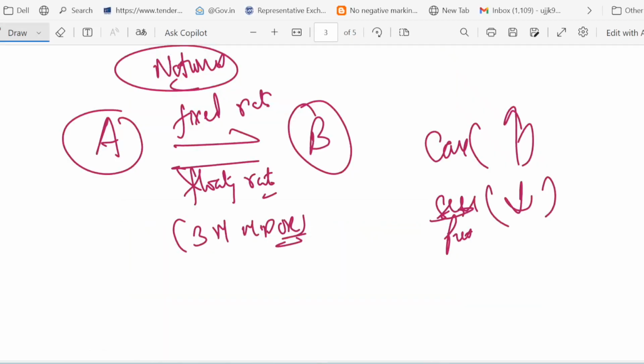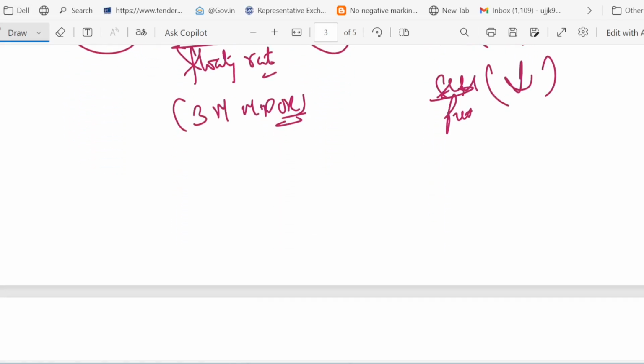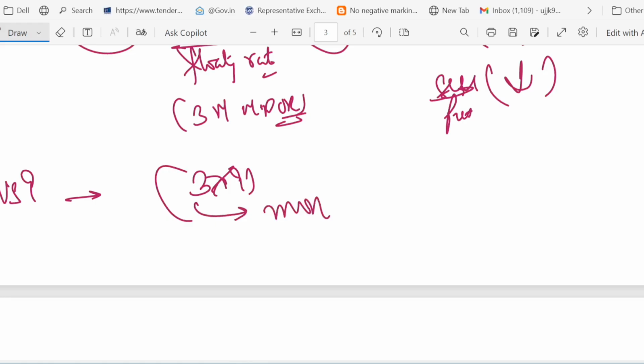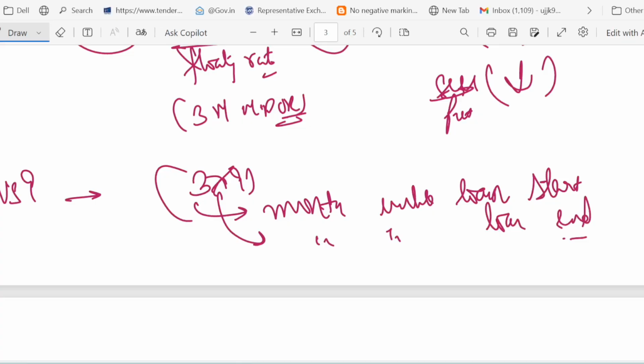FRA example: a company borrows 1 crore loan starting 3 months later for 6 months. So why do we write it like 3 versus 9 FRA? Sometimes you will see it written 3 into 9 FRA. So remember, the first number, 3, indicates the months until the loan starts. That means it will start from the third month. And 9 indicates the months until the loan ends. So if I ask you what is the period of the loan, it is 9 minus 3, which is equal to 6 months.